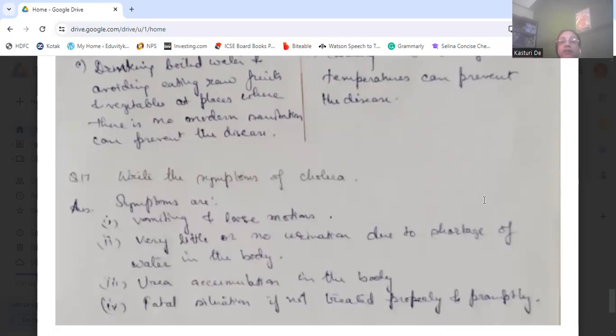Then write the symptoms of cholera. So what are the symptoms of cholera? Cholera symptoms are vomiting and loose motions, and very little or no urination due to shortage of water in the body. For that reason, urea accumulates in the body, and that can be fatal in certain situations. If not treated properly or promptly, the situation can become fatal. So these are the symptoms of cholera.